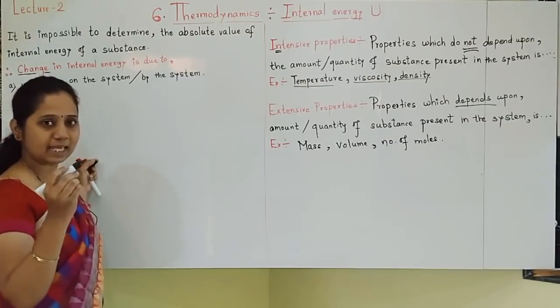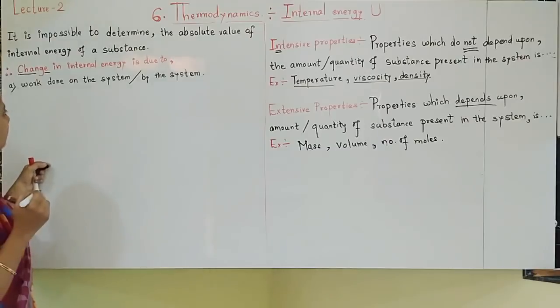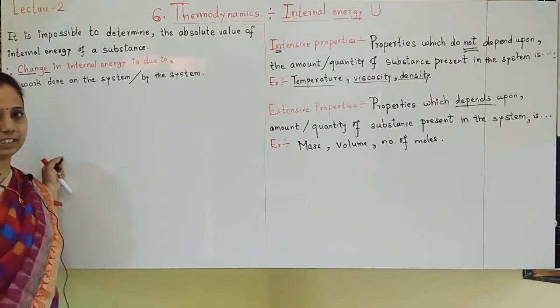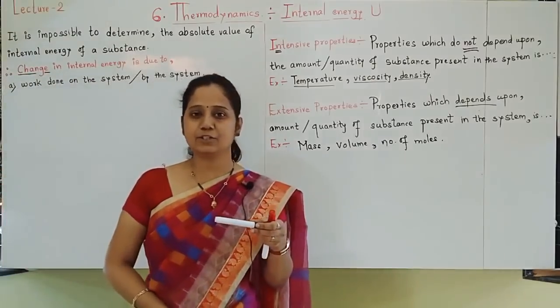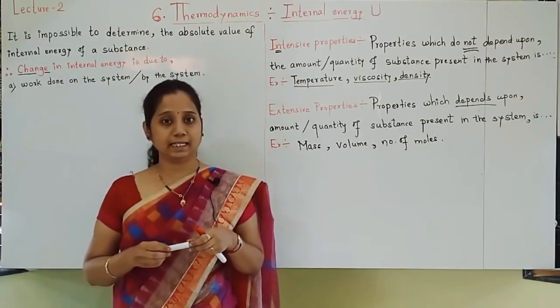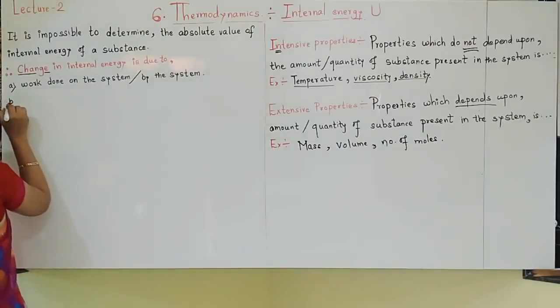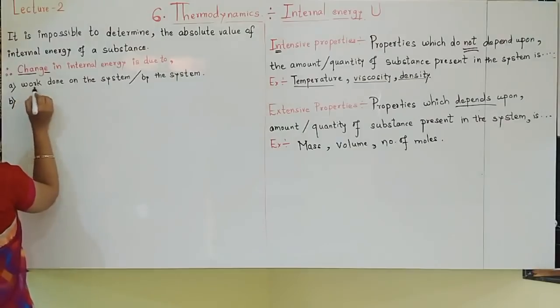I will tell you all the sign conventions and everything as we move forward. So first, if work is done, then also internal energy changes. Generally after doing work, internal energy increases. If work is done on the system, then internal energy increases. So first, change in internal energy takes place due to work done.